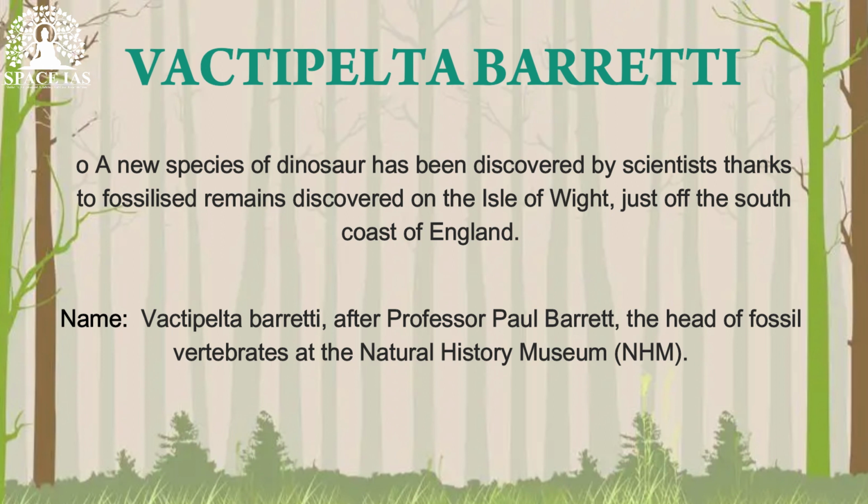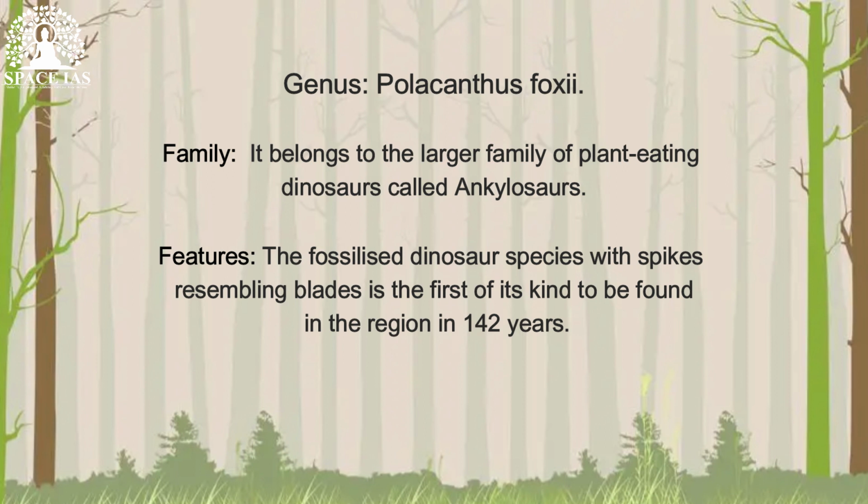Vectipelta barretti. A new species of dinosaur has been discovered by scientists thanks to fossilized remains found on the Isle of Wight, just off the south coast of England. Its name is Vectipelta barretti, after Professor Paul Barrett, the head of fossil vertebrates at the Natural History Museum, NHM. The species belongs to the Polacanthus family, and it belongs to the larger family of plant-eating dinosaurs called ankylosaurs. Its features: the fossilized dinosaur species with spikes resembling blades is the first of its kind to be found in the region in 142 years.